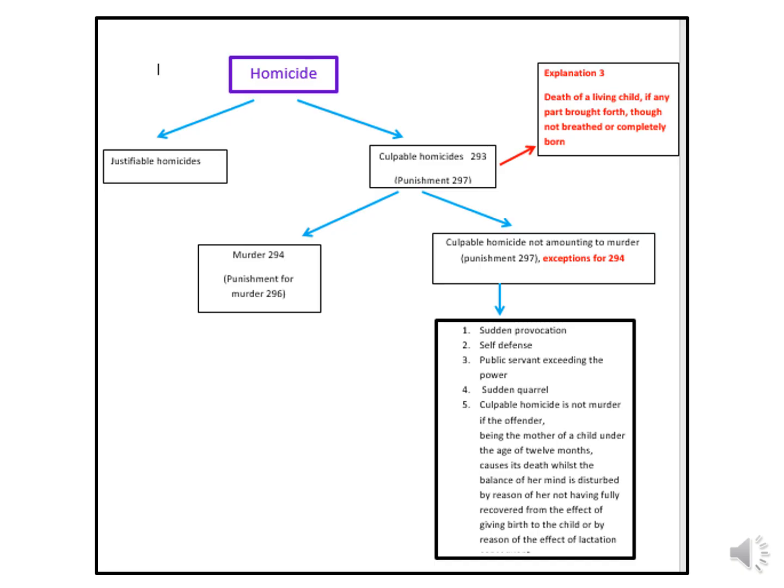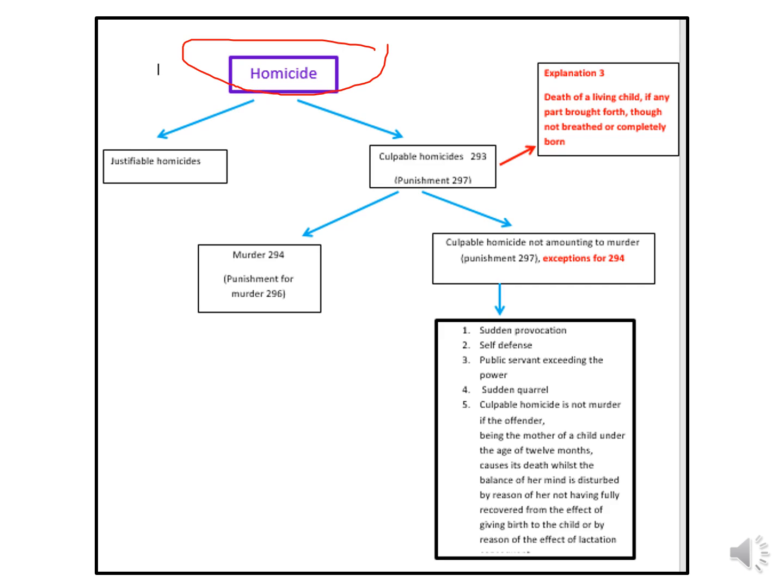Before moving on to much details, let's have a clear discussion about the law of the country. Now you can see the term homicide. That means killing of another person by a man, homicide. Right. So now there are two categories. The first one is justifiable homicide. The other one is culpable homicide. As you can understand now, this kind of homicides are justifiable, for example capital punishment. However, when it comes to this category, it cannot be accepted. That means it is culpable, right? Some kind of faultiness or incorrectness should be there.